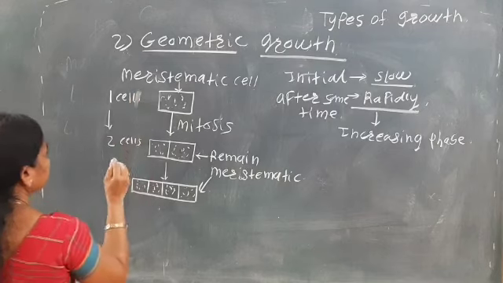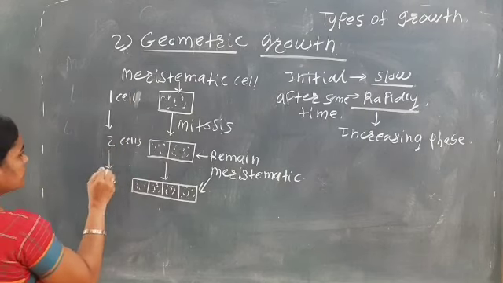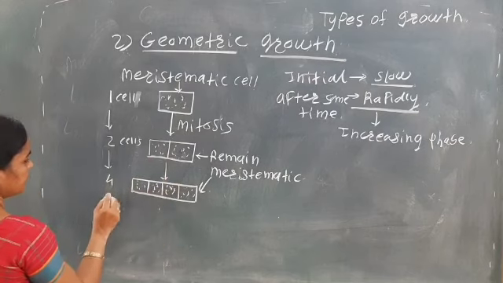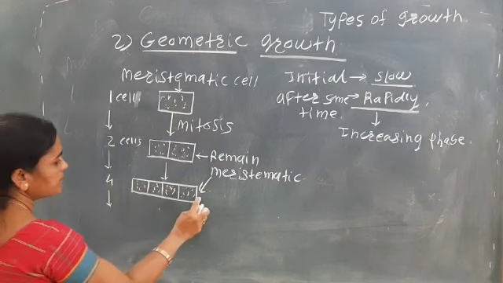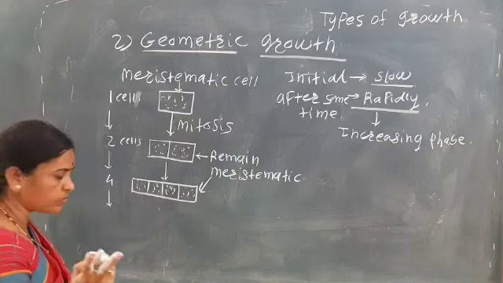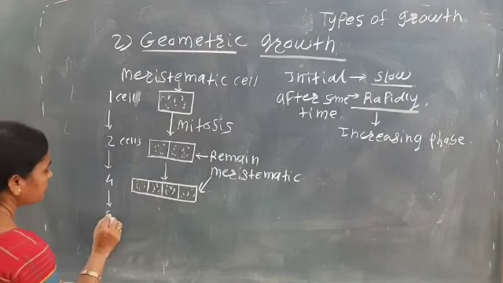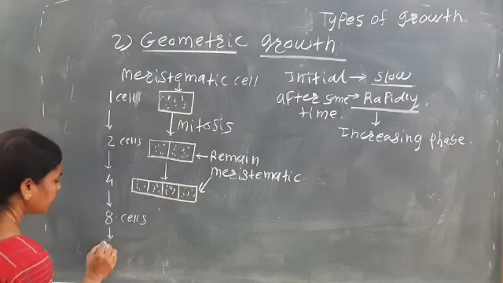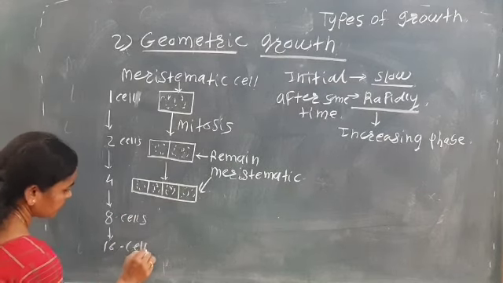Then from the 2 cells, 4 cells are produced. From these 4 cells, 8 cells are produced. From these 8 cells, 16 cells are produced.